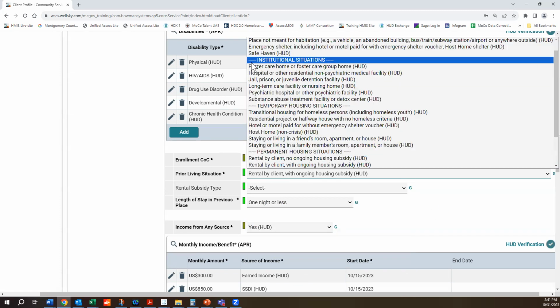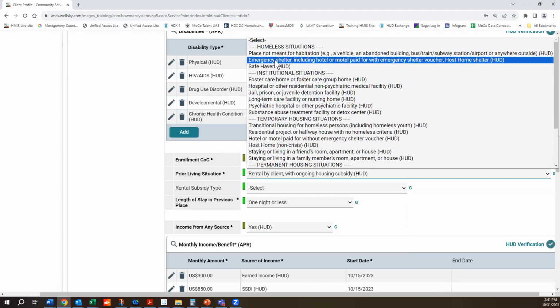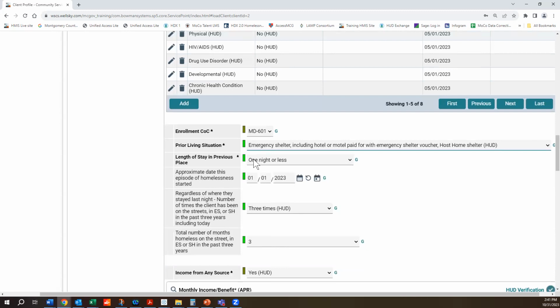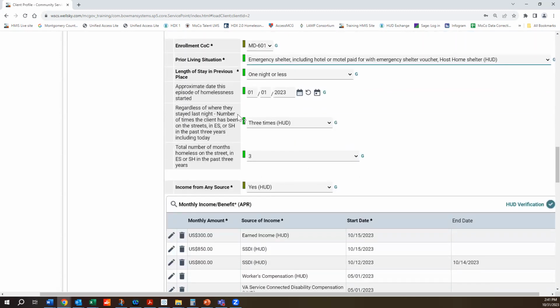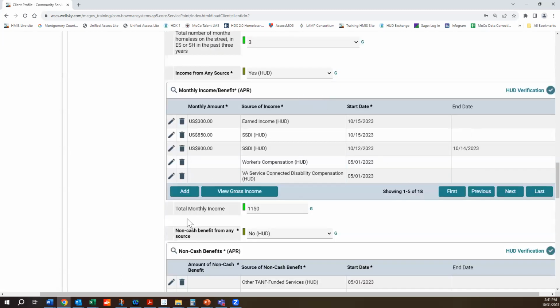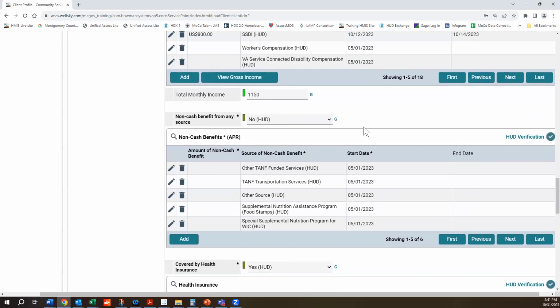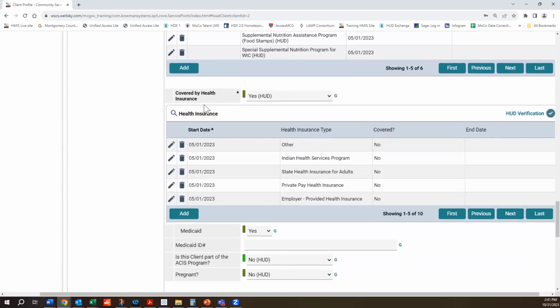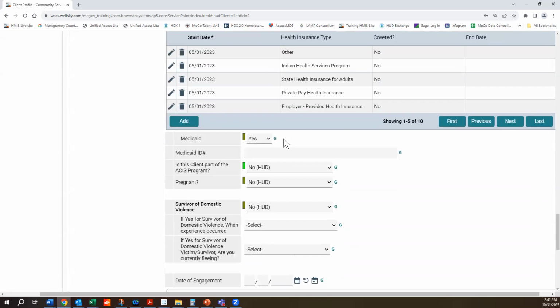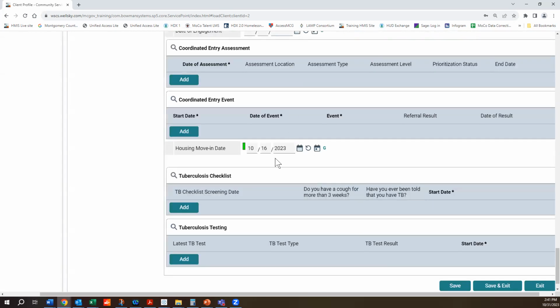Okay. But actually the client came from emergency shelter, right? So all these questions about approximate date homelessness started, this episode of homelessness started, is still the same. Income questions are still the same. Non-cash benefit as well, they're still the same. Covered by health insurance, that's also still the same. And again, the questions below here are still the same too. Right? Then once you do this, it just depends on the program. Some programs will do a TB checklist, complete that, and TB testing as well. And you'll just save and exit.